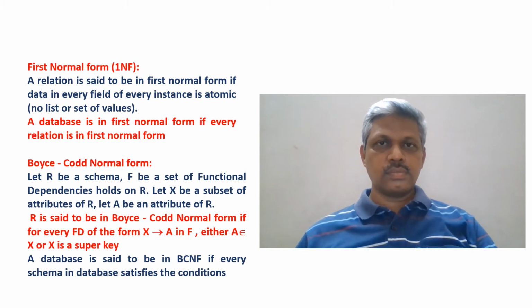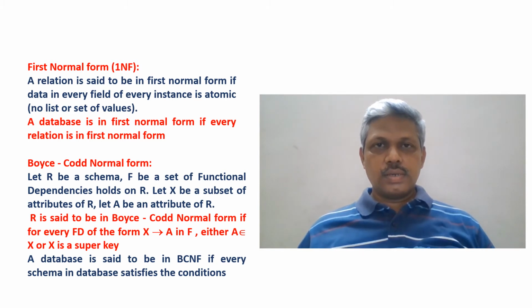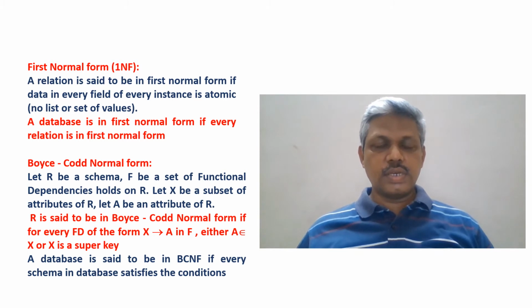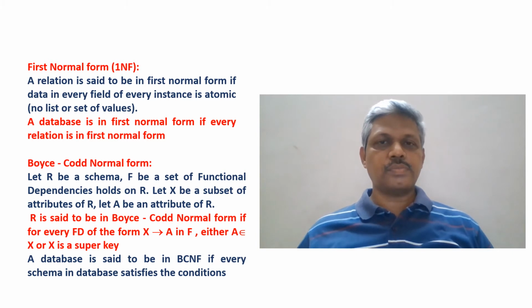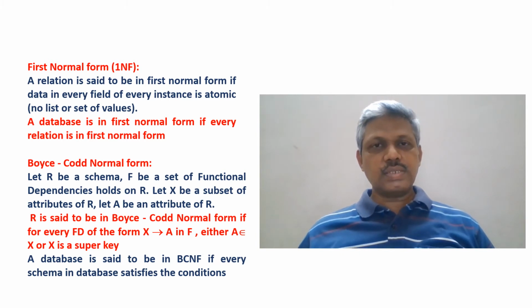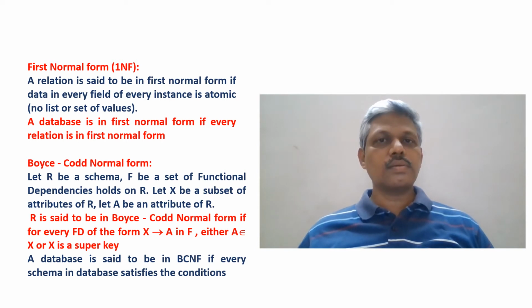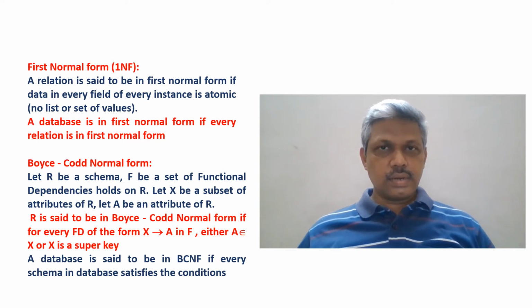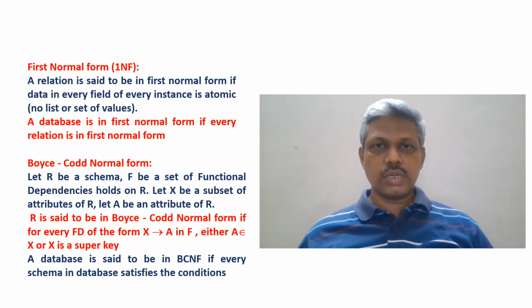If it is ensured in every field of every instance of the database, we call the entire database is in first normal form. Another normal form that is defined on a given schema is Boyce-Codd normal form, or famously it is known as BCNF. What it says is, given a schema R, let F be the set of functional dependencies that hold on R, all possible functional dependencies that hold on R, and let X be a subset of attributes of R, and A is a single attribute. This is the notation that we use. X indicates a set of attributes, and A, capital A, indicates a single attribute. We will deal with a single attribute.